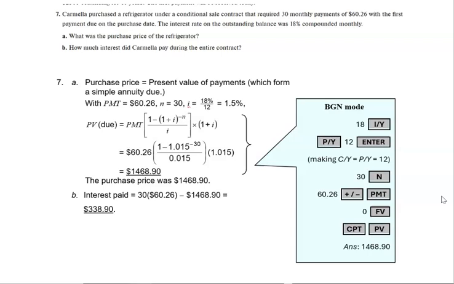Okay, so we know that the amount was 30 payments of $60.26 per month. So multiply that out, subtract off the purchase price, so the present value amount of $1,468.90, and that tells us that over and above the $1,468.90, we paid $338.90, and that represents the amount of interest that was paid.